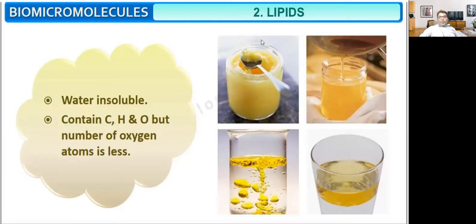Now let us discuss lipids. What are lipids? They are insoluble in water. Suppose you take oil and pour it in water, it will not dissolve. So they are insoluble in water. They contain carbon, hydrogen, and oxygen, but the number of oxygen atoms is less. So oxygen is less. Oil in water, there is no mixing, so they are insoluble in water.